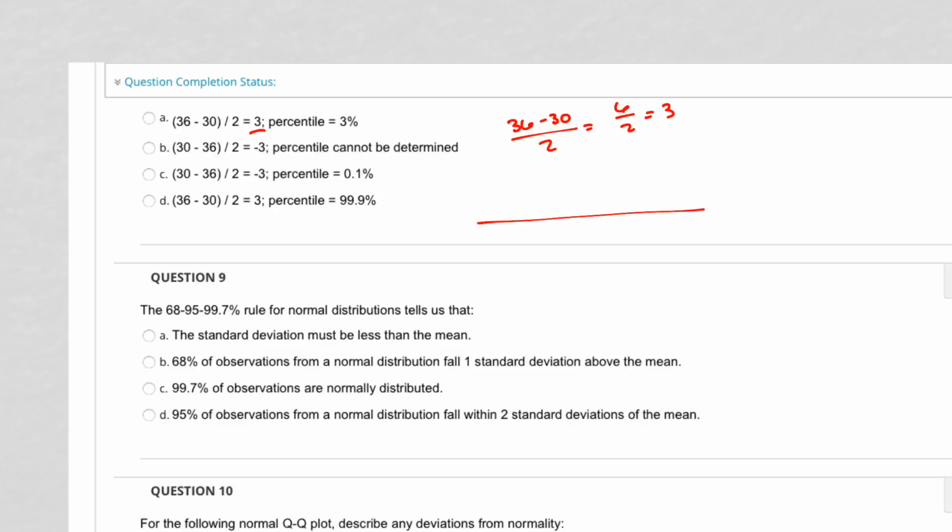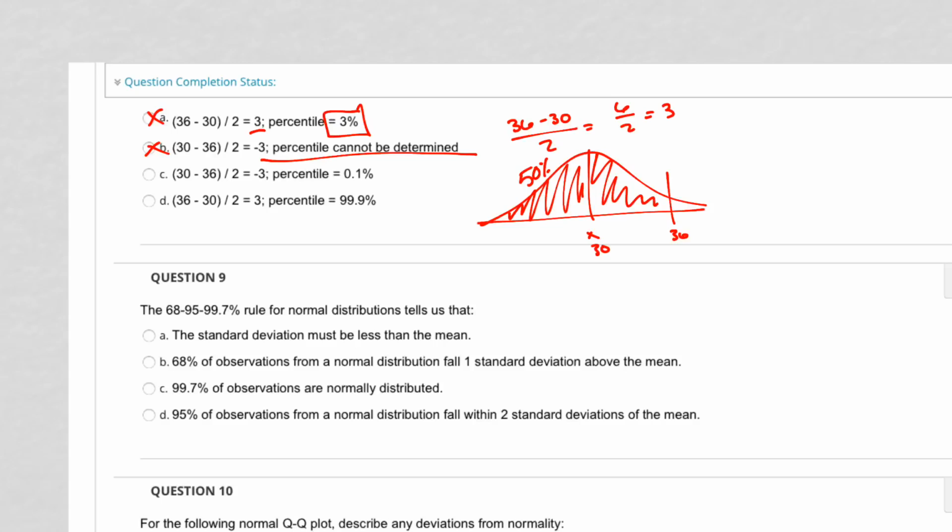So what do we mean by 3? If our sample's here and the child is over here, does 3% make sense? No, right? Because we know that this is all 50%, and we know that this is all some other percent. So 3% is not it. Percentile cannot be determined? No, we can determine that. So that is not the answer.